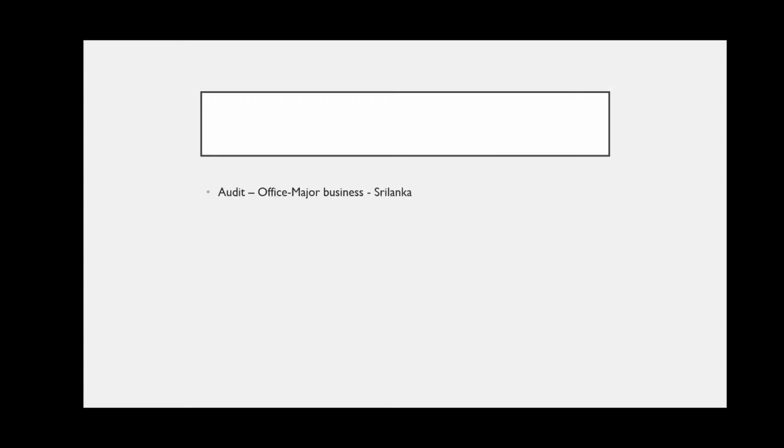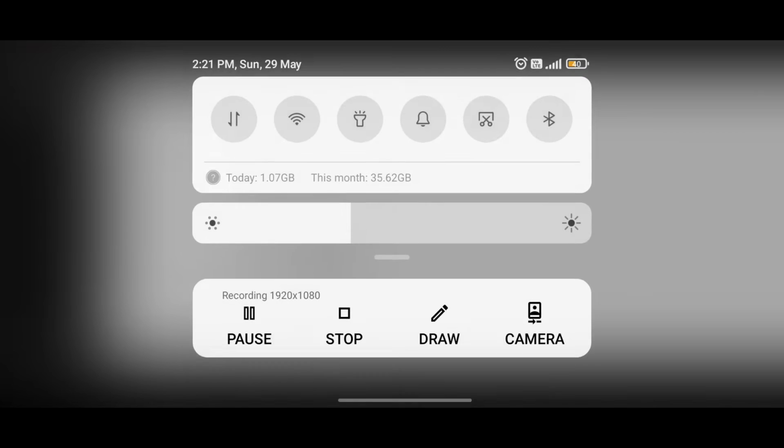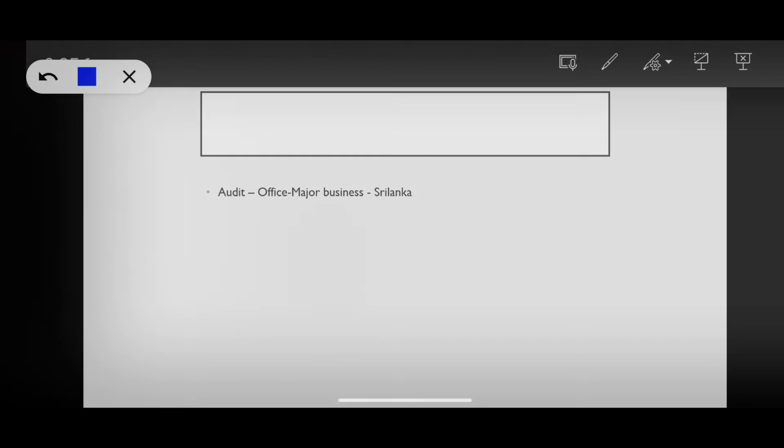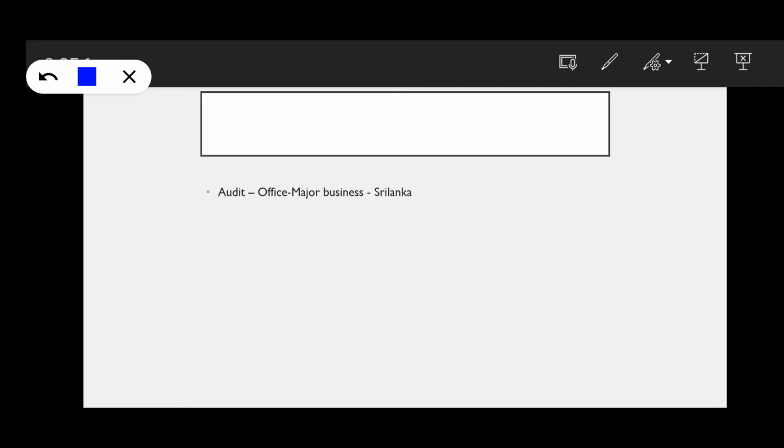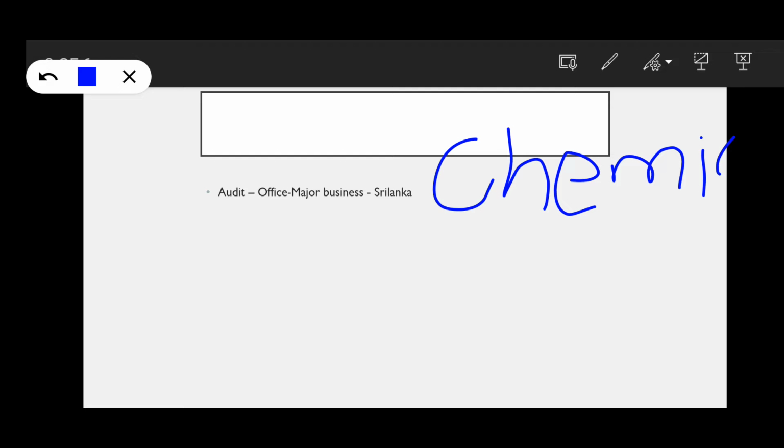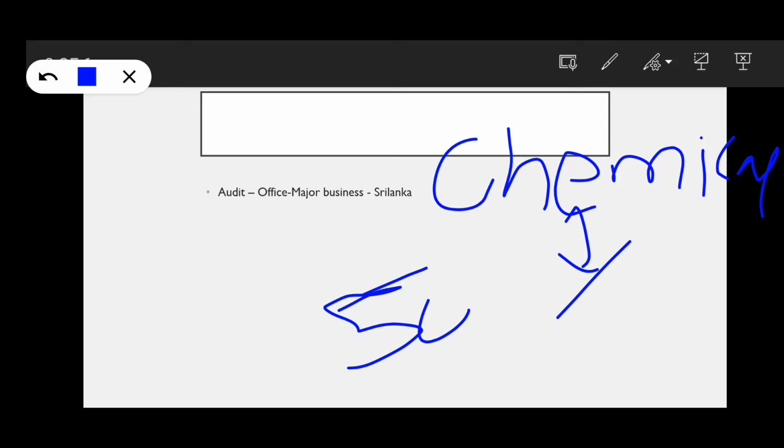Suppose you are in the audit place. Suddenly the accountant came to you and said that first of all I have to explain the business. He said that ours is a chemical business. We get major revenue from Sri Lanka. That is 50%, he said.